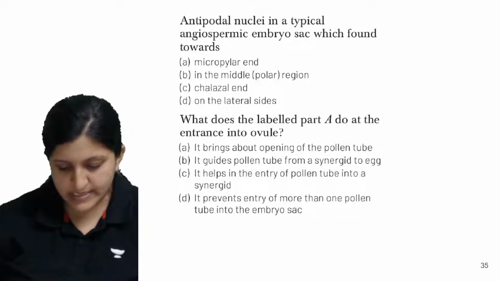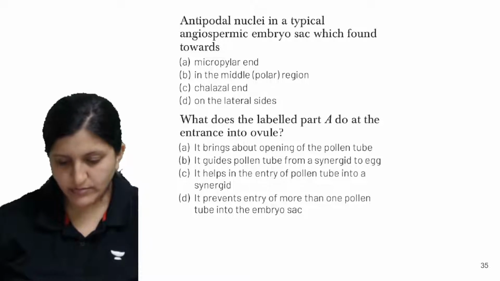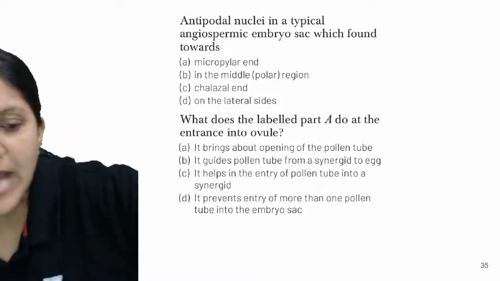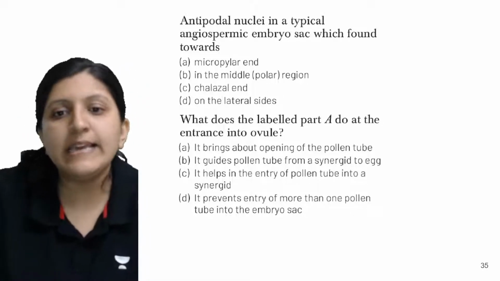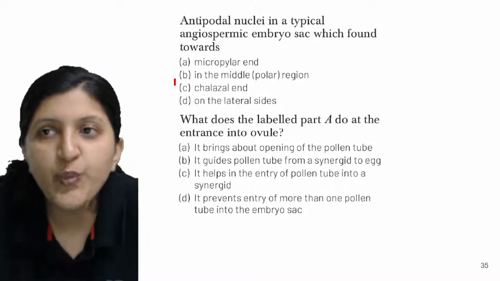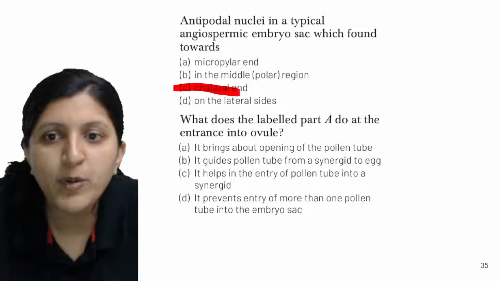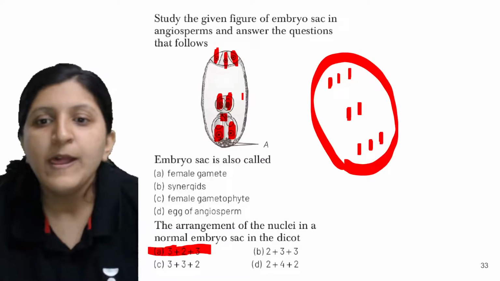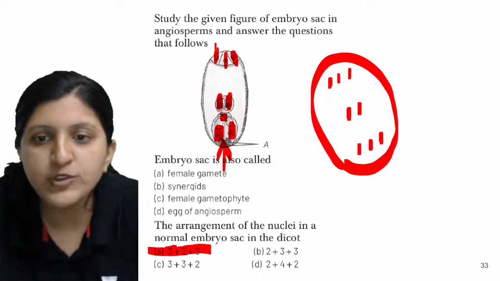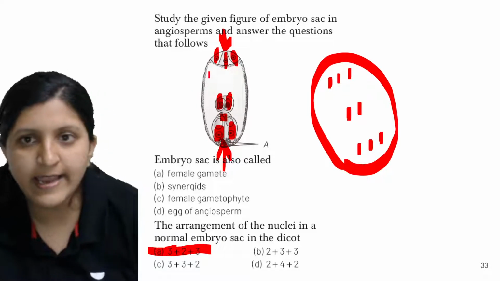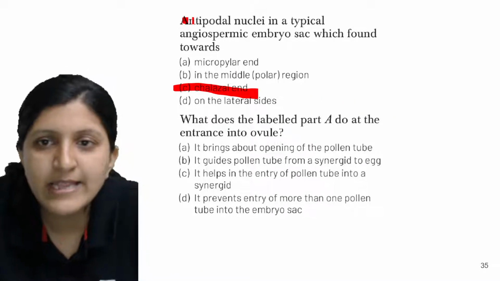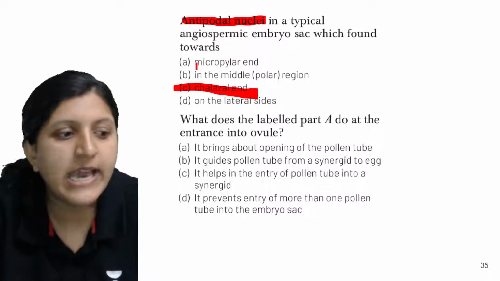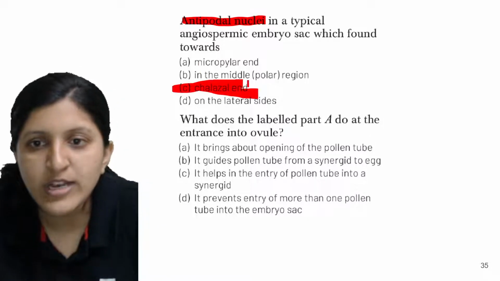So no idea about this? Okay, so I'll explain this. This one is basically a chalazal end. Why exactly chalazal end? Opposite to the micropylar end, this one is a micropylar end. So opposite to that, this is a chalazal end, and the chalazal end is where you see these antipodal cells. Antipodal cells or antipodal nuclei are located towards the chalazal end.